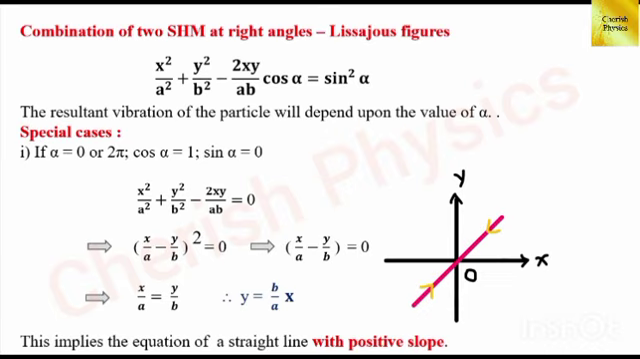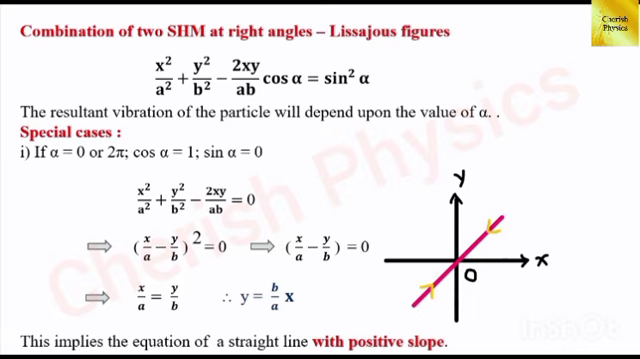Let us take the general equation x squared divided by a squared plus y squared divided by b squared minus 2xy divided by ab into cos alpha, which is equal to sin squared alpha. Mainly, the resultant vibration of the particle depends upon the value of alpha, the phase angle. Let the first special case, the phase angle alpha equal to 0 or 2 pi, then cos alpha, that is cos 0, which is equal to 1, and sin 0 which is equal to 0. Substitute the cos alpha and sin alpha values in the above equation.